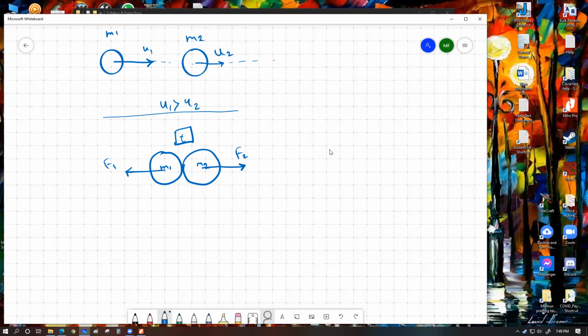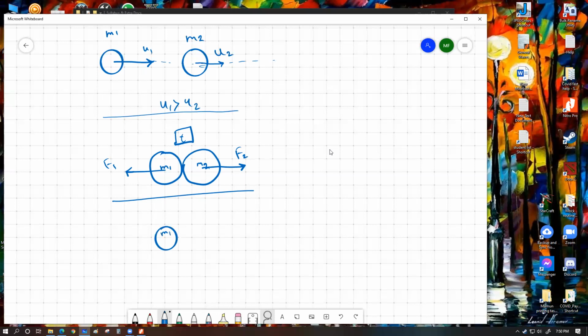So let's say the collision happens for a small duration, and then after the collision, this force F2 is working in the same direction as u2, so this object is going to speed up, and this force F1 is working in the opposite direction of u1, so m1 is going to slow down. So after the collision is finished and they actually separate from each other, let's say after collision their velocities are going to be like this.